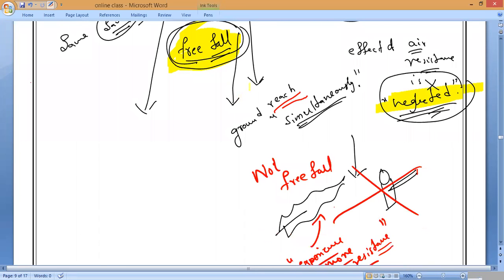But only one thing you should remember, everybody should remember. Free fall means both should reach the ground at the same time, simultaneously. That is a very important word. Are you understanding? At the same time. That is what you have to remember. Is it okay, guys? Clear? Main important word.